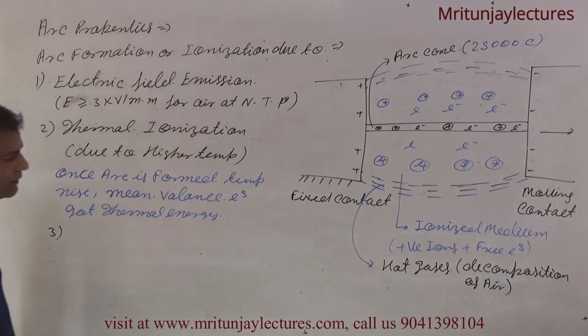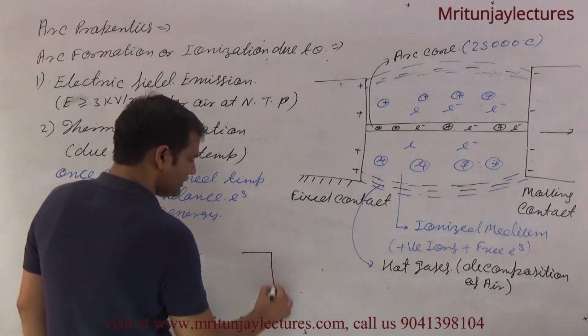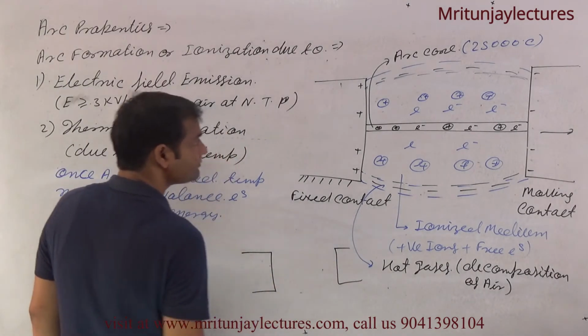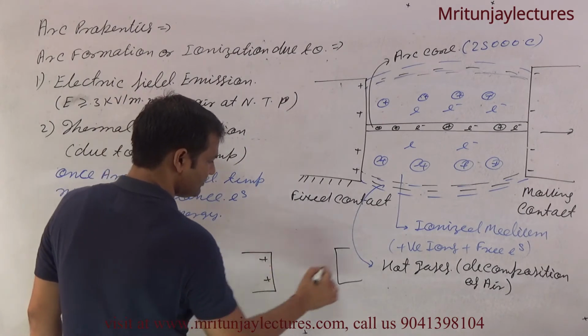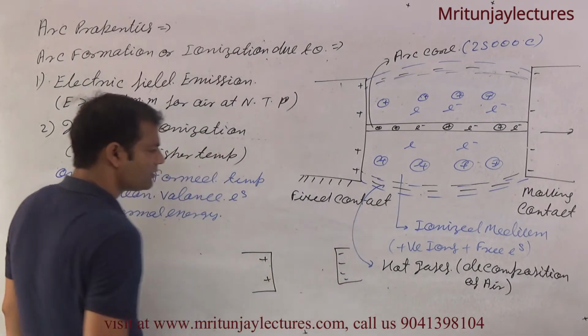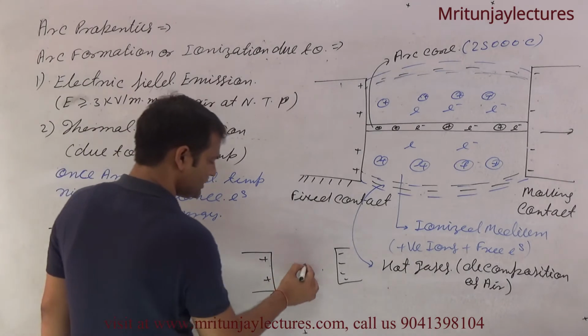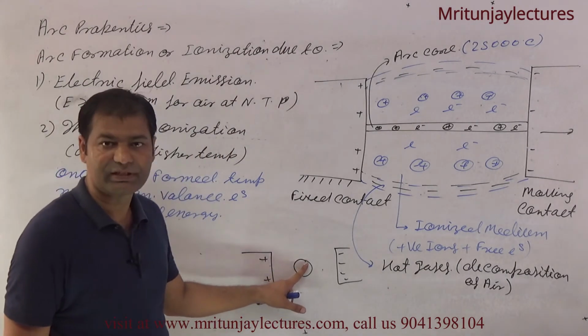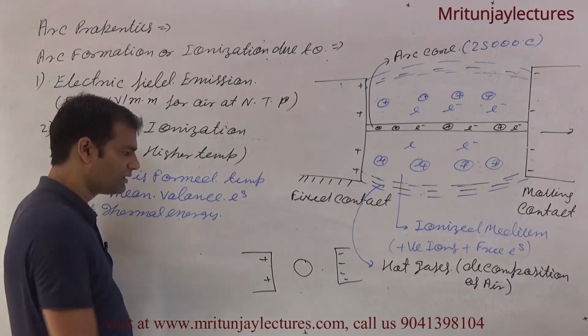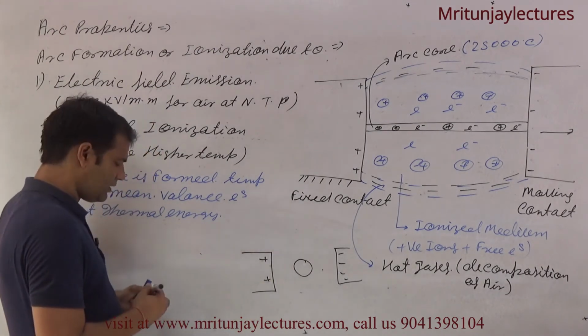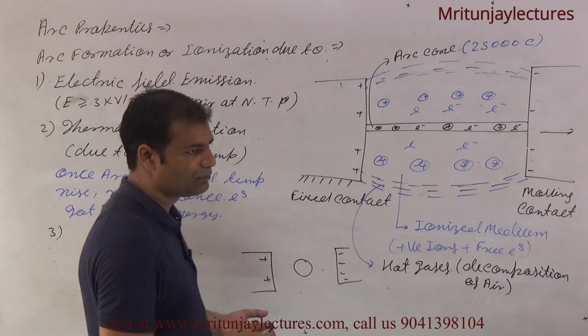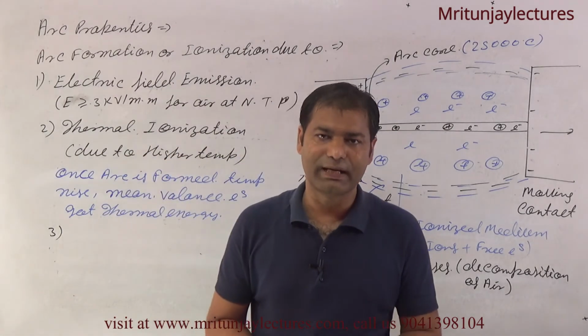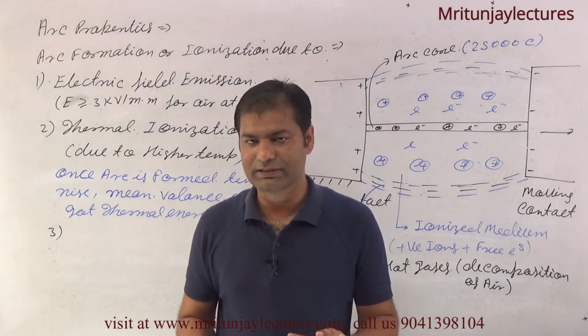Third. Suppose this one is the positive and this one the negative terminal, like this, clear? Suppose a neutral atom is present here, a neutral atom like this one. In case of higher voltage, most of the ions and free electrons move very fast.